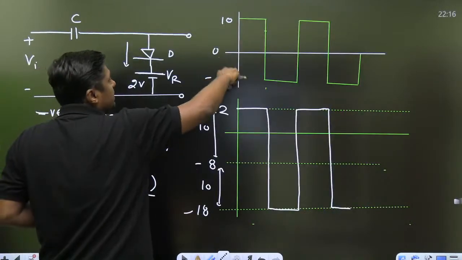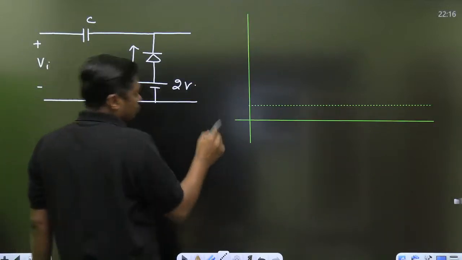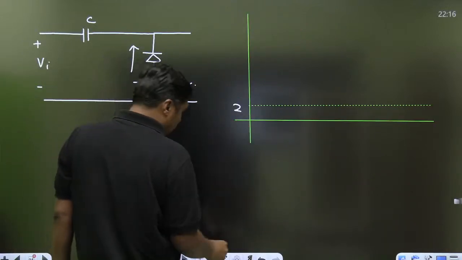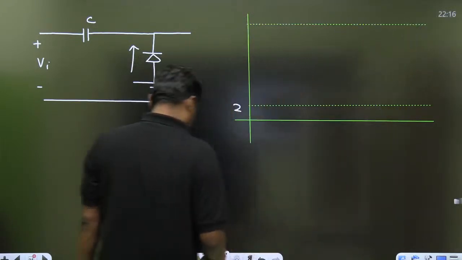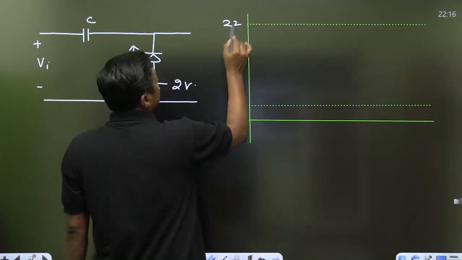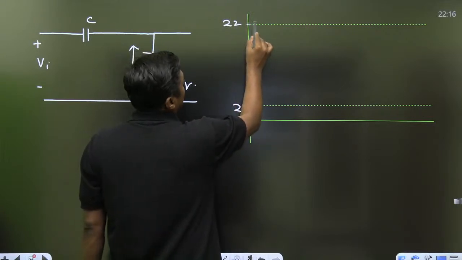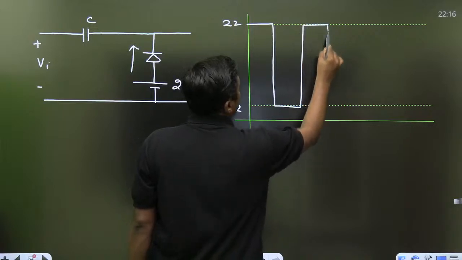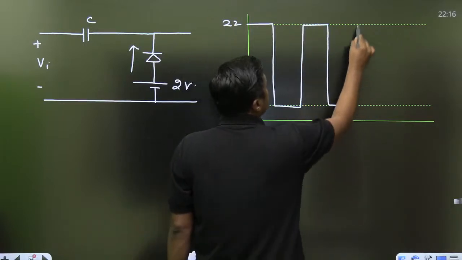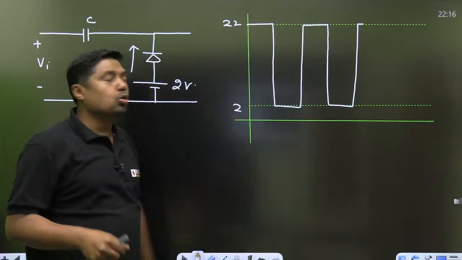Swing is 20. 10 minus minus 10, that is 20. So with 2, the highest level is 22. Highest level is 22. And that is the swing and that is the output. And so on. So this will be the output.